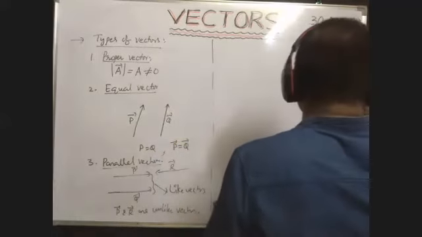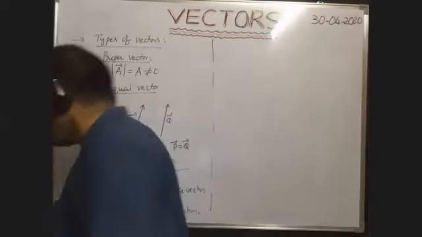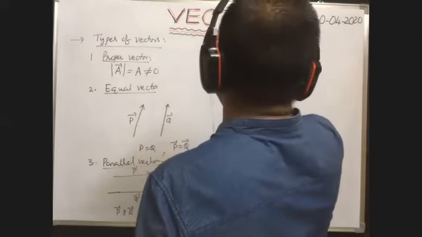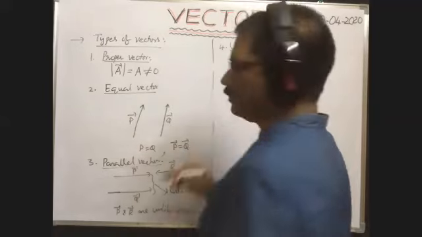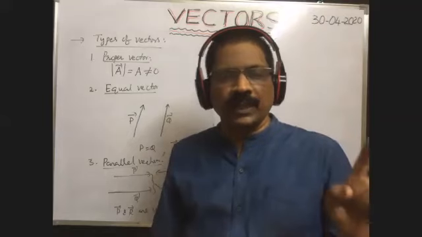Next, unit vector. Unit vector: a vector whose magnitude is 1.